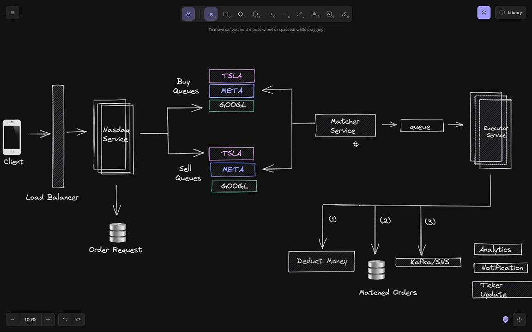So let's start. We have a client, and this could be an HFT client, this could be a retail client, that should ideally be giving a buy or sell order.